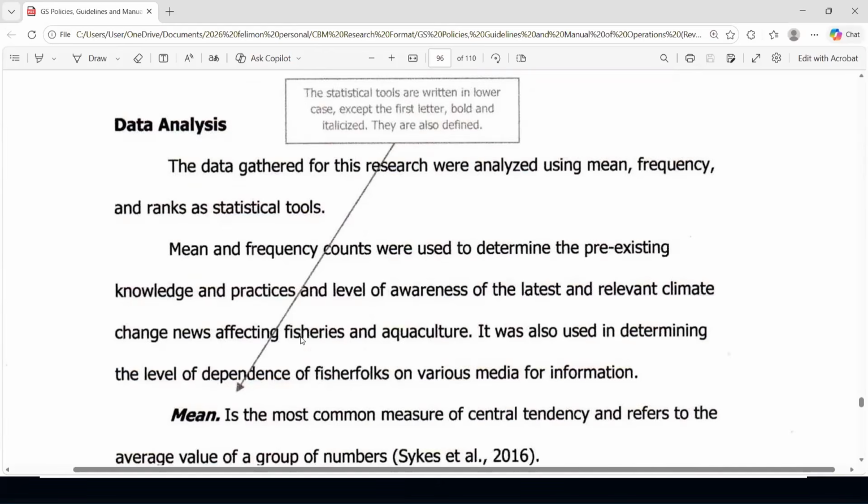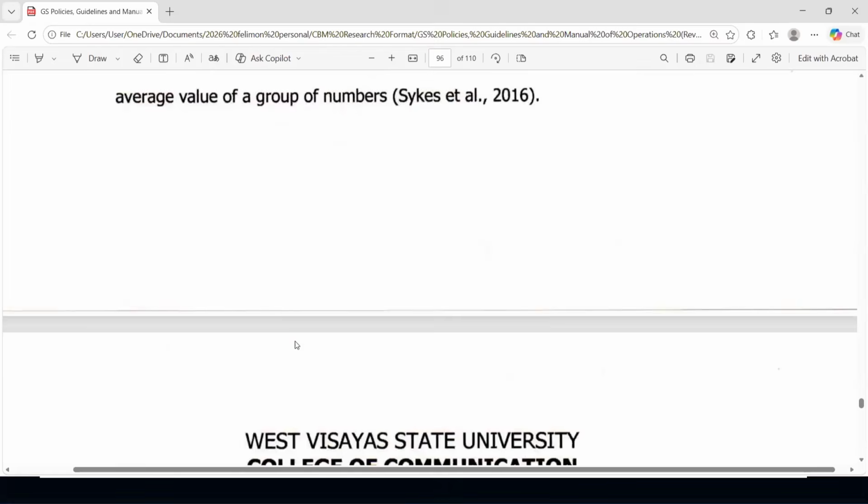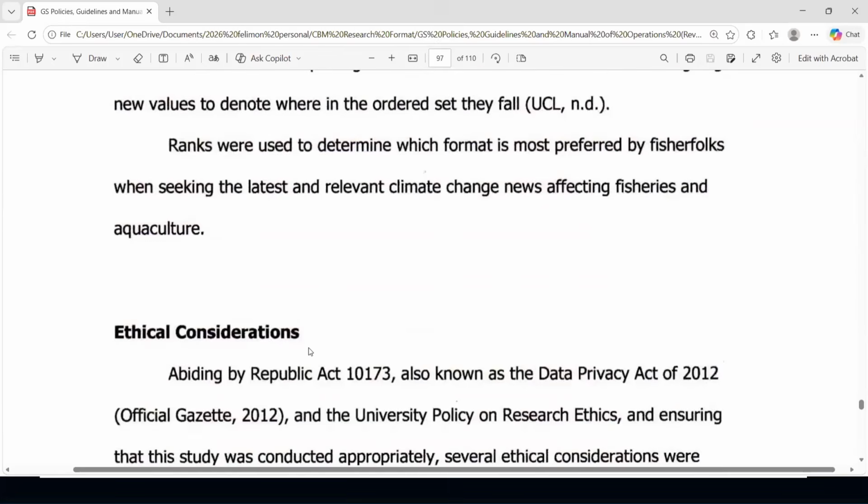But here in the sample, it follows level 4 heading. I would then recommend that we follow this sample because there is a note that is highlighted. For statistical tools, as long as you have statistical tools, they should be in lowercase except the first letter, bold and italicized, and then define each as shown. Okay?